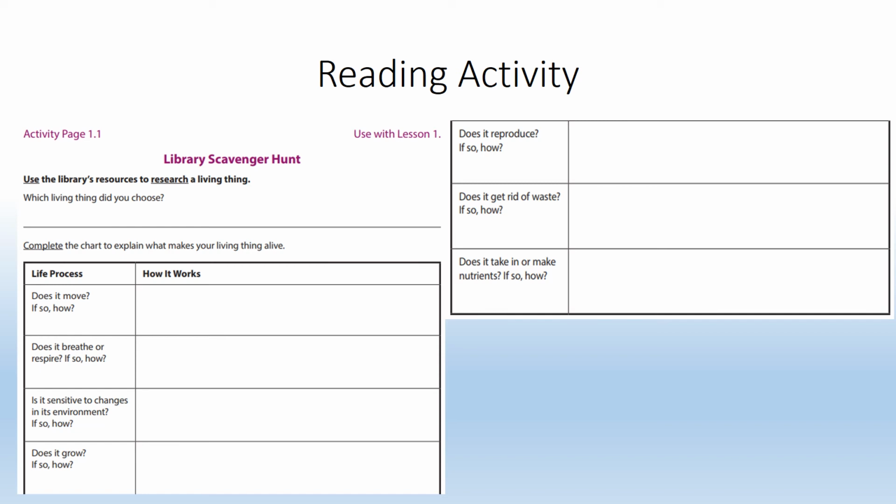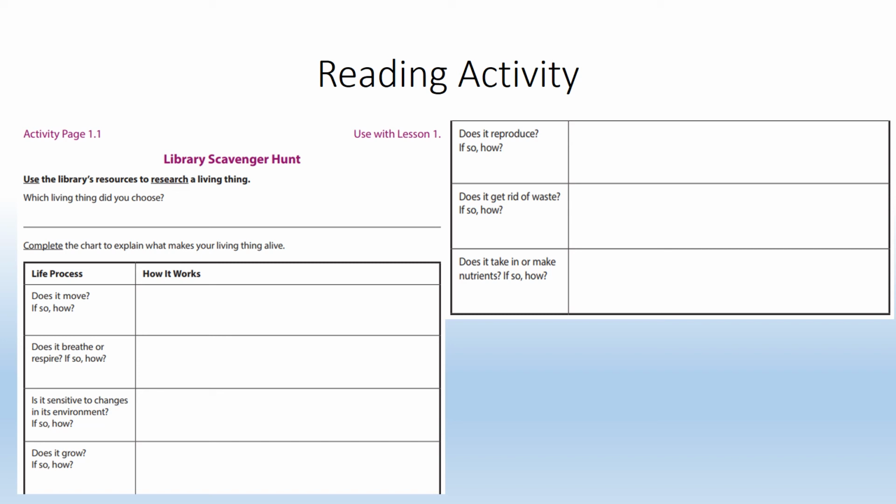All right, so today's activity that we are going to complete in our packet is activity page 1.1, and it says Library Scavenger Hunt. In the upper right-hand corner, it says to use with lesson 1, which today is lesson 1. So the directions say to use the library's resources to research a living thing.